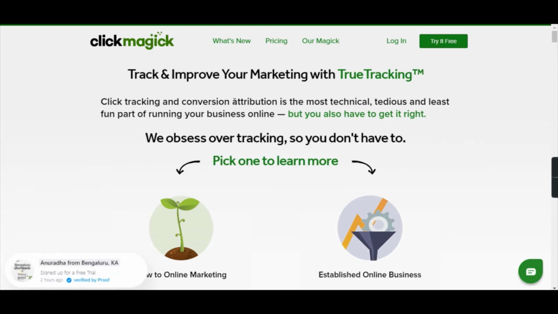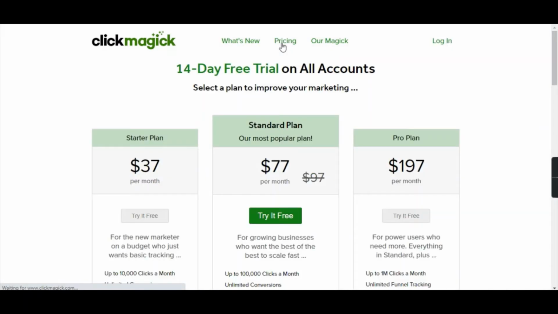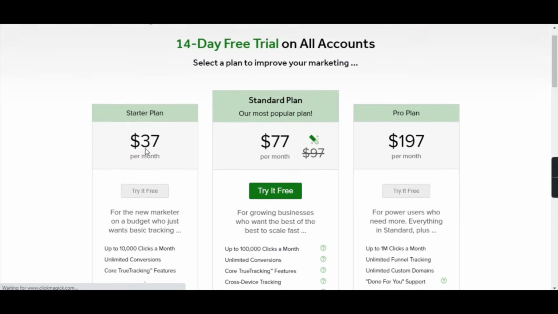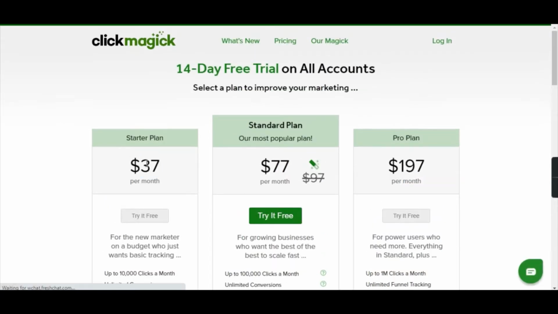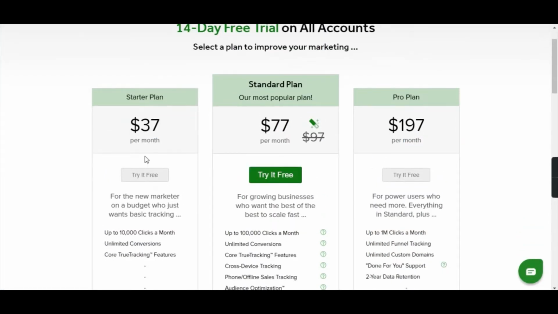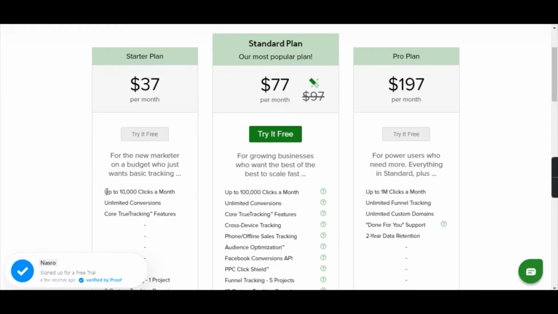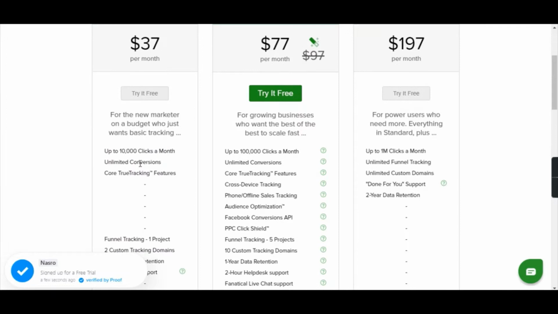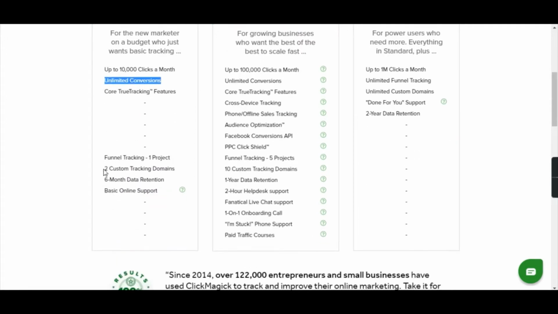what all benefits you would be getting in a basic plan. Okay, when we compare it with the starter plan of Click Magic, it's around $37 per month, and you're getting around 10,000 clicks a month. Okay, unlimited conversions, 2 custom tracking domains, 6-month data retention and basic online support.